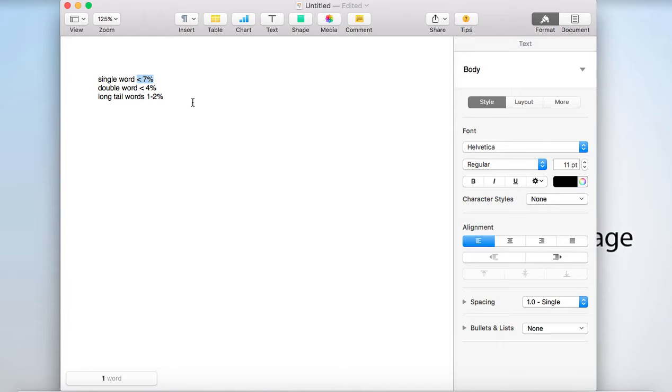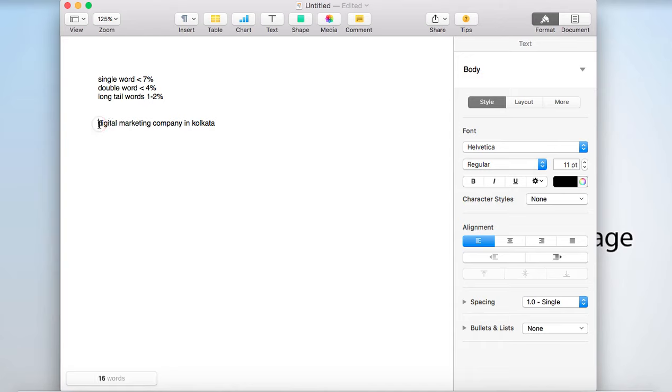For example, if we use this long tail keyword on a page, say digital marketing company in Kolkata. Now in this long tail keyword, we have single words like digital, marketing, company, Kolkata. So the density of these single words should be less than 7%.